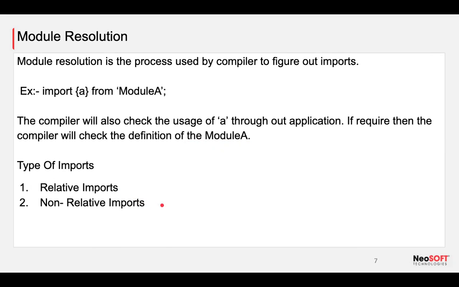We are going to discuss more on which segment we call a relative import and which a non-relative import in our upcoming slides. But before that, let me address some points on why it is going to check for a thing. Maybe it is a function, maybe it is a variable in our application.